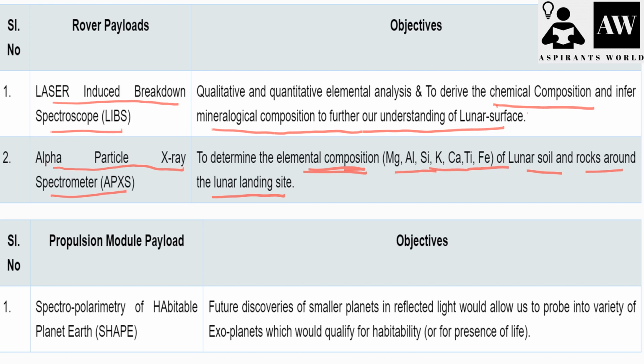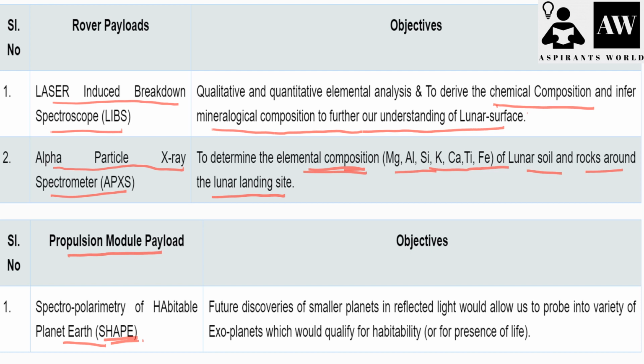Now, the propulsion module payload. We have observed in the previous slides that it contains SHAPE, the abbreviation of which is Spectro-polarimetry of HAbitable Planet Earth.